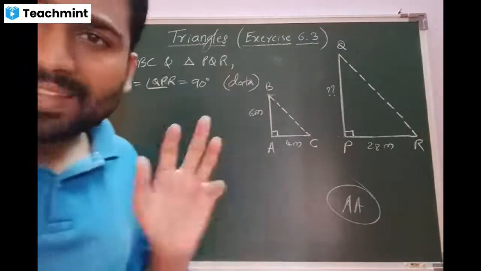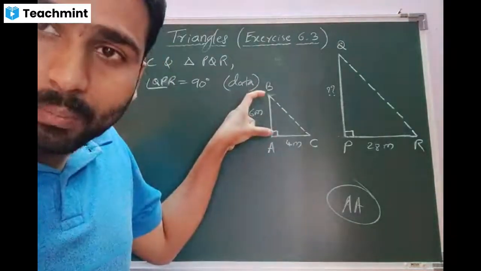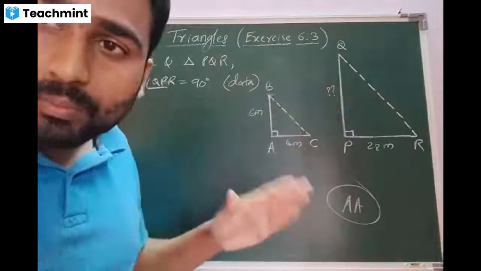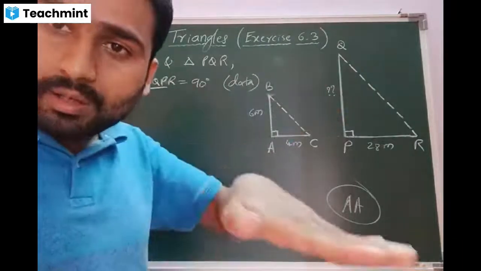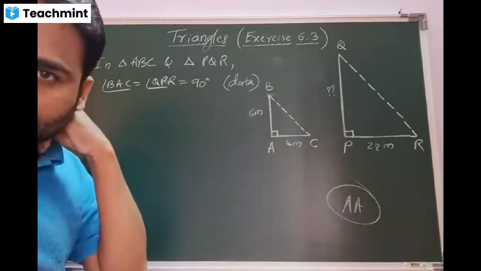We have to take it as data given: the vertical pole and tower. We have to assume they are perpendicular to the surface of the earth. Okay, beta?